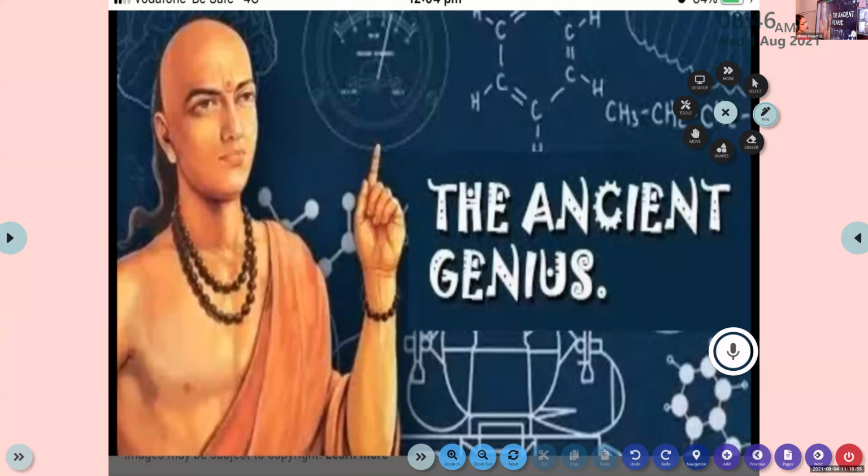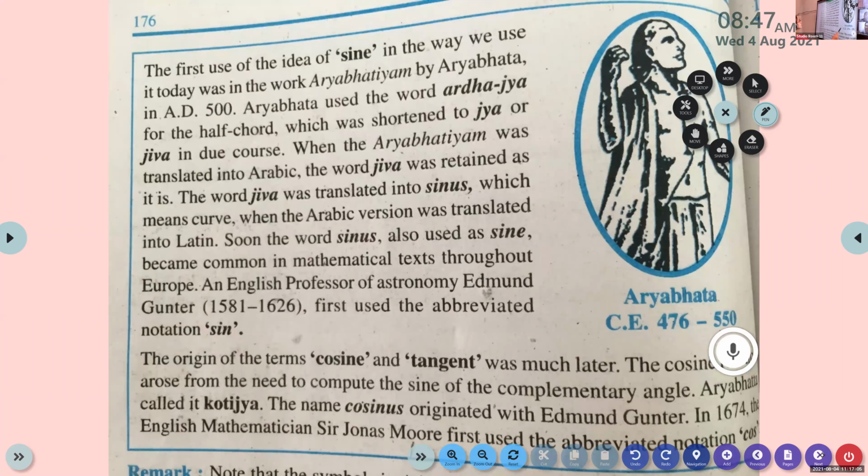Aryabhatta was the first person who used sine for the first time. This is there in your book. You can read in your textbook about Aryabhatta. Just go through those notes.